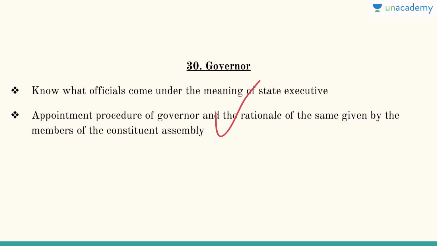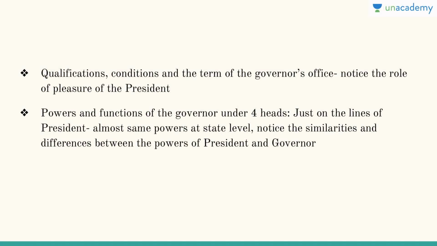So that is related with the governor. Then obviously governor is a very big constitutional post, so you need to have certain qualifications in order to become governor of a state, otherwise everyone can become. Various conditions to become governor and the terms of the governor's office, and here there is no term as such, but he or she holds the office on the pleasure of the president.